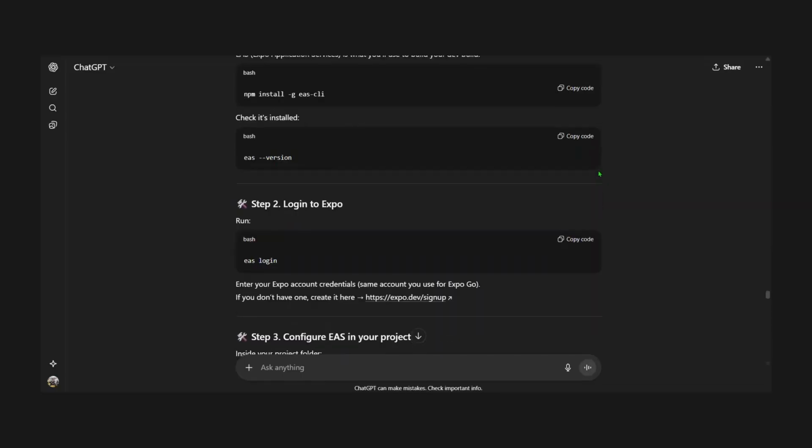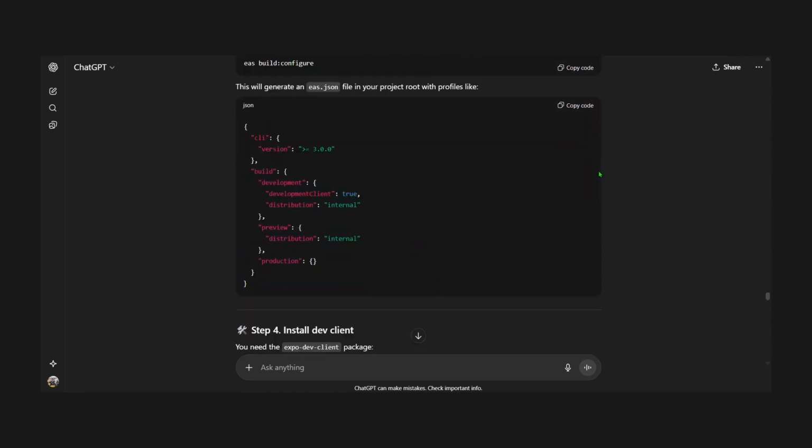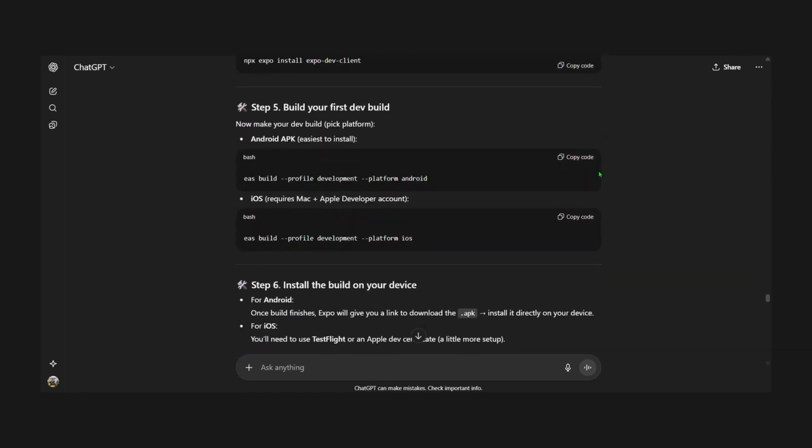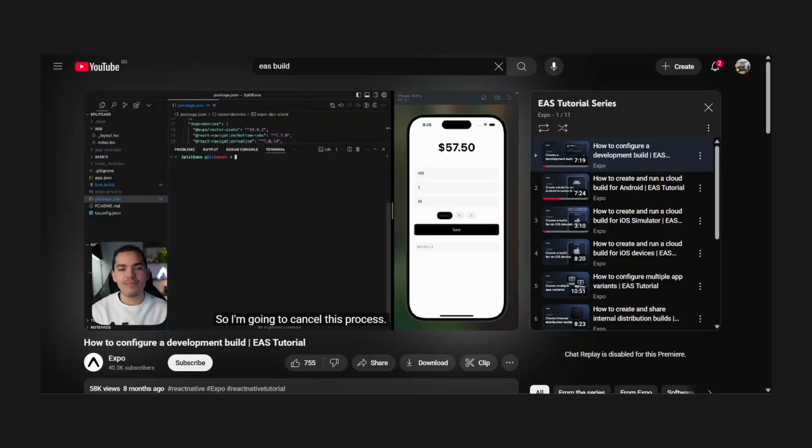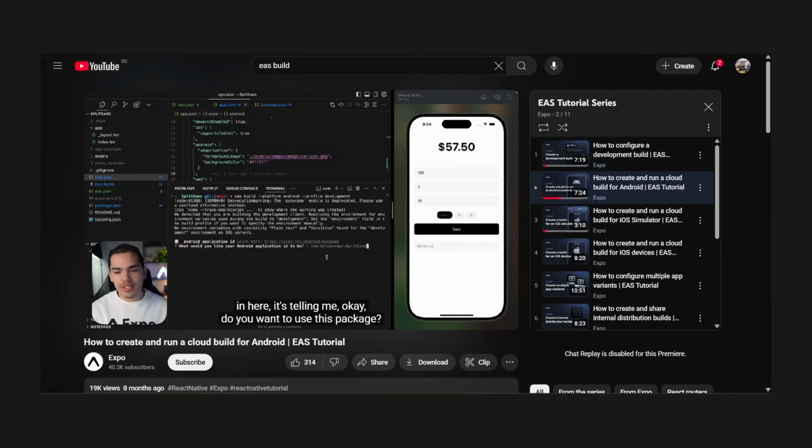I couldn't really understand what it was spitting out at me, which I found is a common problem when I asked it to do complicated stuff like notifications and setting up the EAS development build. So I went to YouTube for help and I stumbled upon 2 YouTube videos by Expo which helped me a lot to do this. I followed the tutorial and got the app working on my Android device.